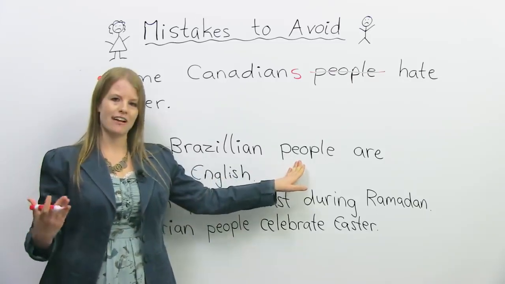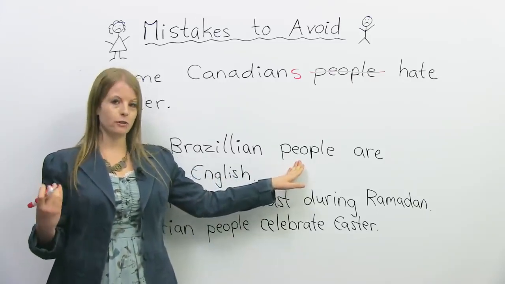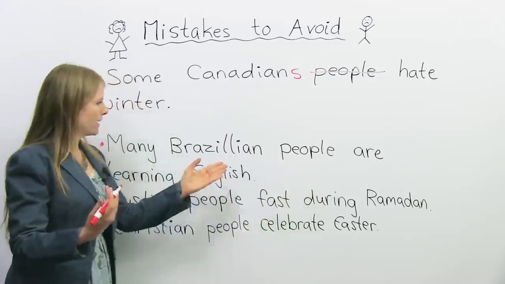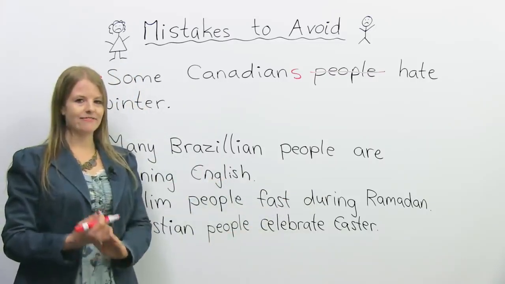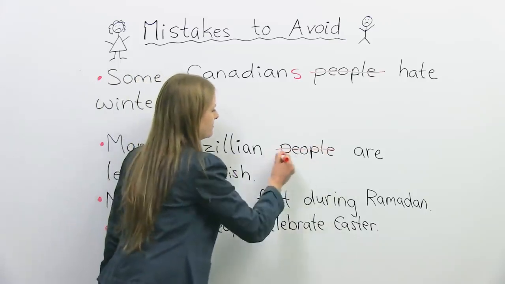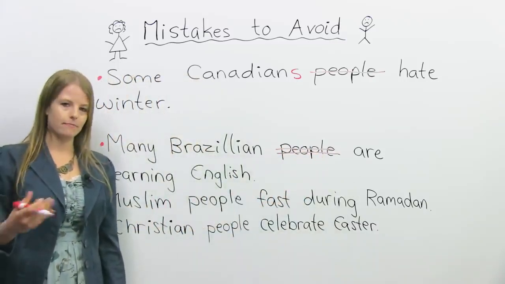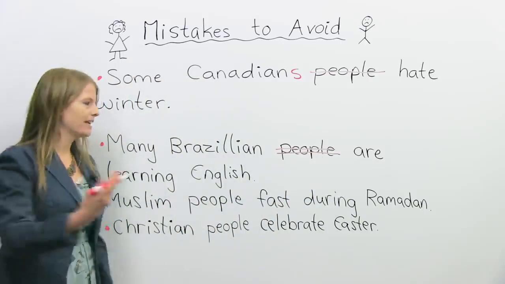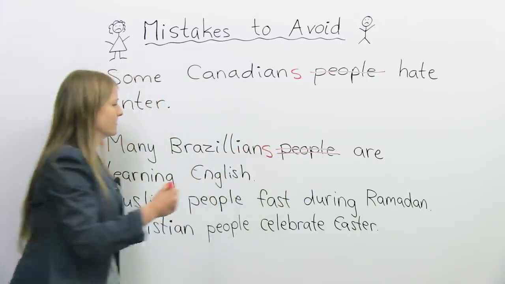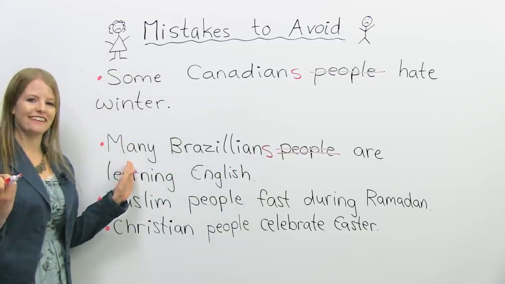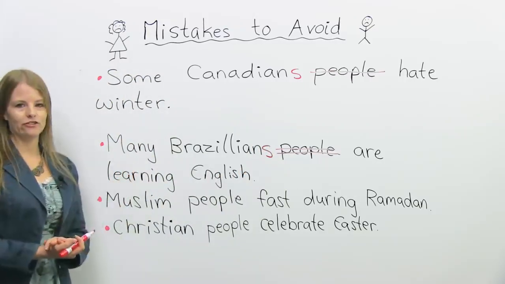When we're talking about nationalities, we do not use the word people. So what can we do to fix this? We can get rid of the word people. And what can we do to the word Brazilian? Because there's more than one, we can add an S. So now it's: many Brazilians are learning English.